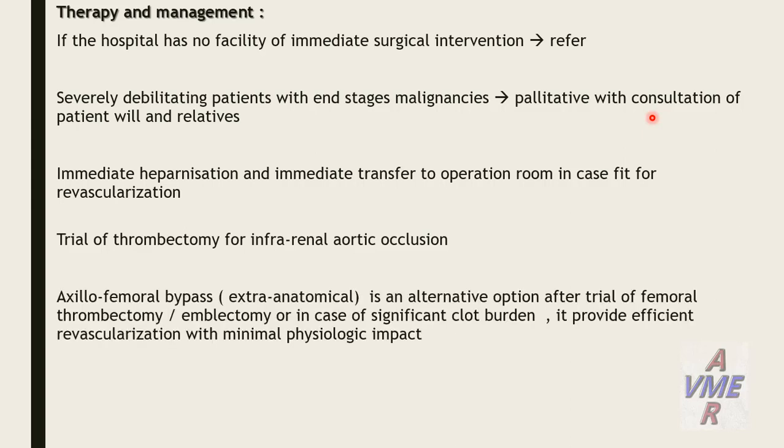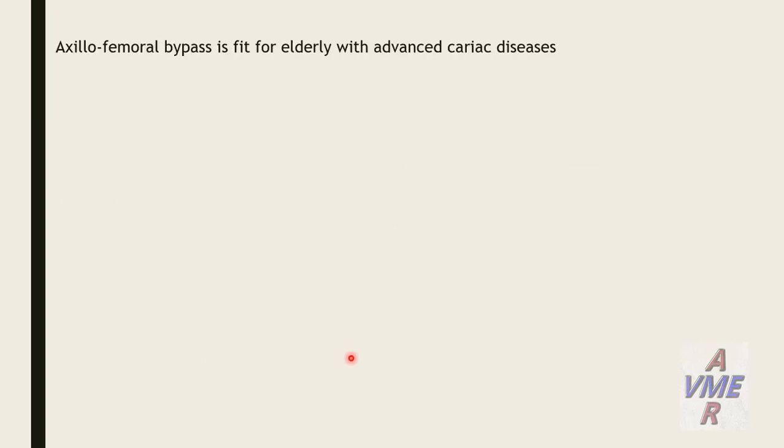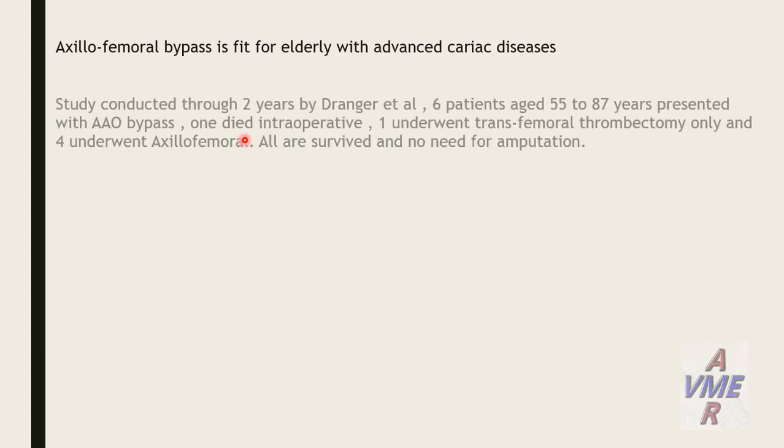Axillofemoral extra-anatomical bypass is an alternative option after a trial of femoral thrombectomy or embolectomy, or in case of significant clot burden. It provides efficient revascularization with minimal physiological impact. Axillofemoral bypass is a fit for the elderly with advanced cardiac disease.